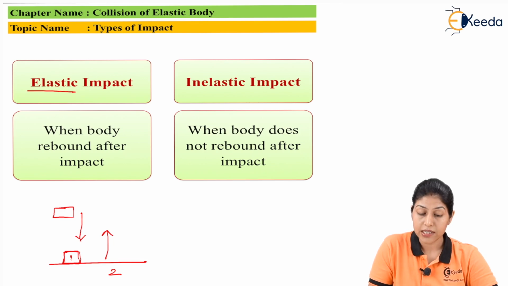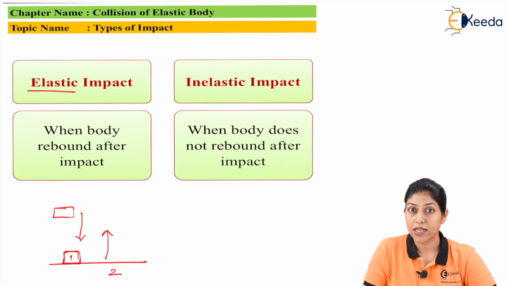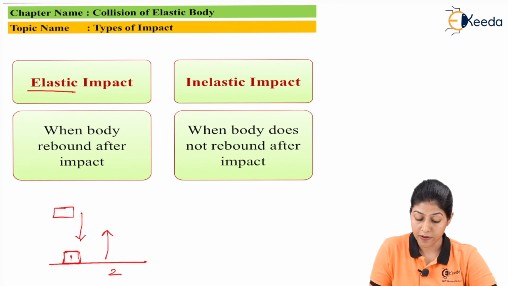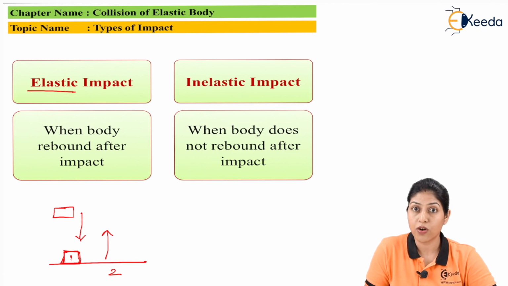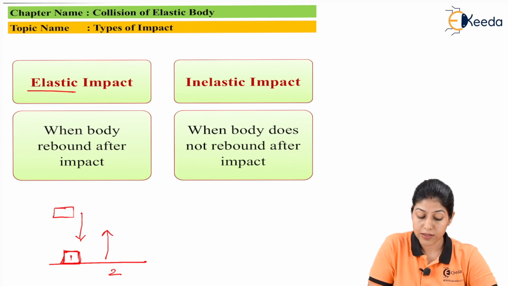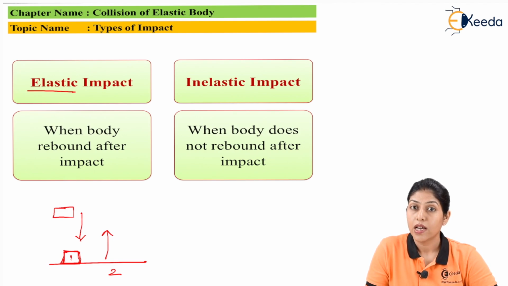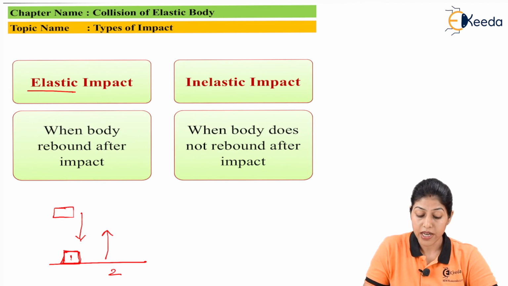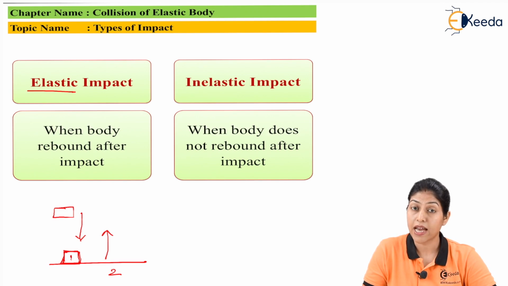So elastic impact is related to elasticity, and elasticity we consider when any particular body is hitting any other body, it will rebound after collision and it will try to come back to its original condition. So this is called elastic impact.